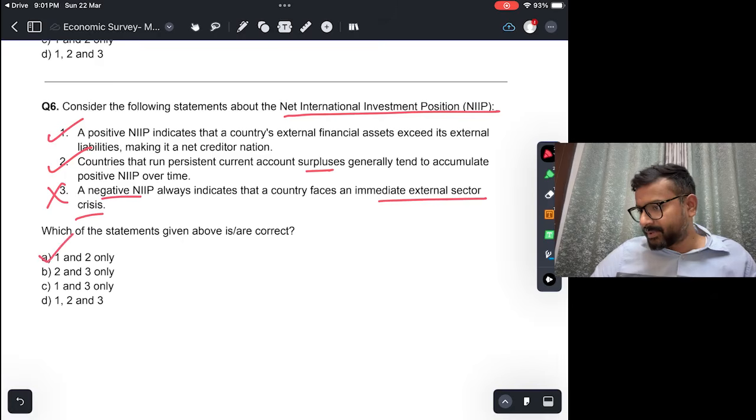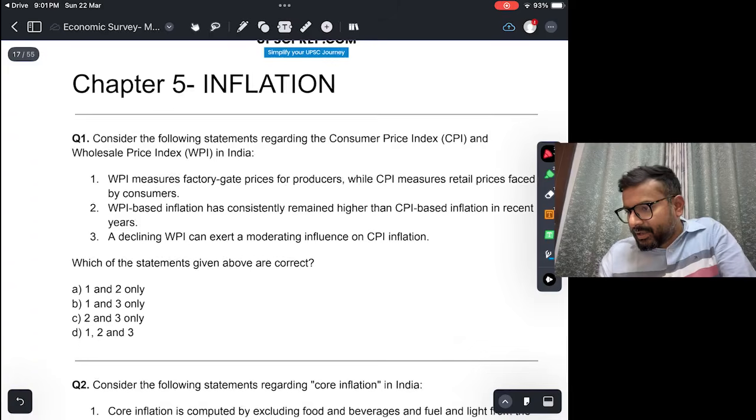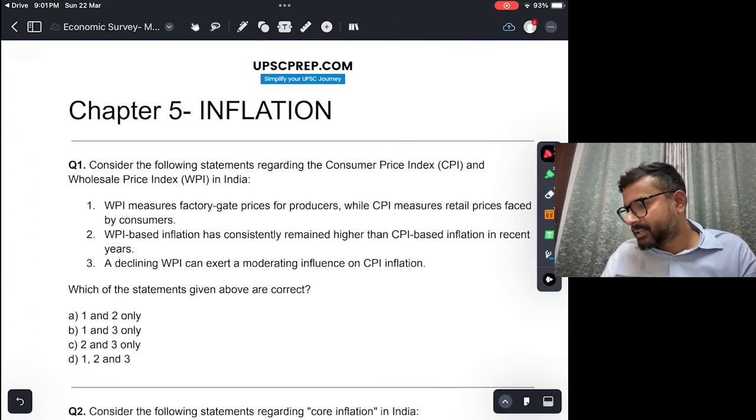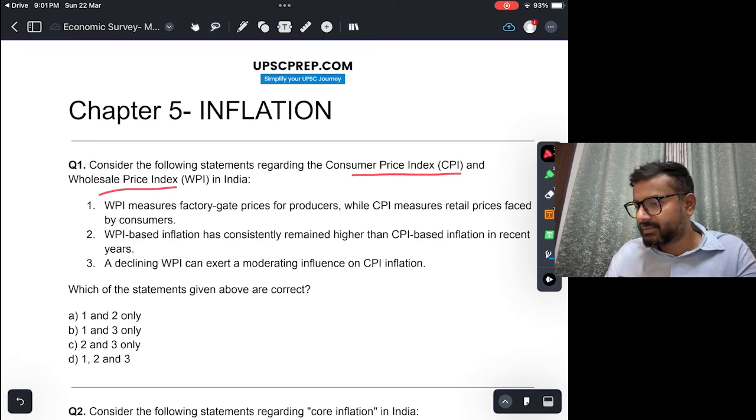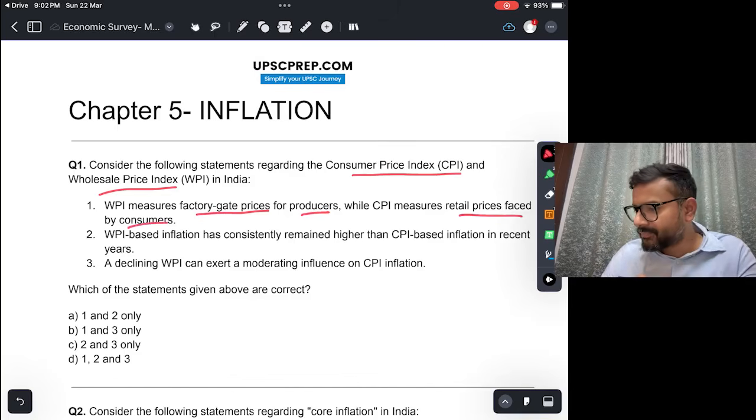Right, let's come to chapter 5. Chapter 5 is on inflation. Consider the following statements regarding consumer price index and wholesale price index in India. WPI measures factory gate prices for producers, while CPI measures retail prices faced by consumers. So this is in fact true. This is the definition of CPI and WPI.